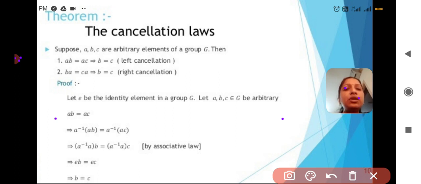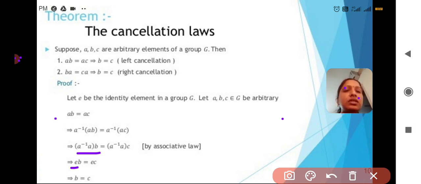Already we know that G is a group. By existence of identity element, A inverse A is nothing but E. That value I substituted here, and in the same way on the right side also A inverse A is E. Since E is the identity element, EB is nothing but B, which we already know by the definition of identity element. And here also EC is equal to C.